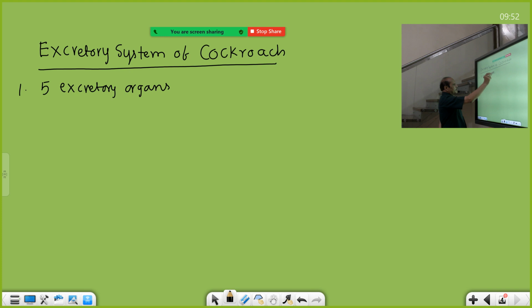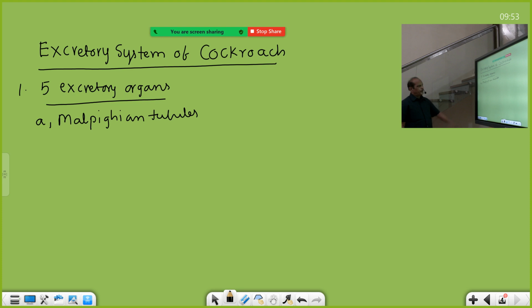A. Malpighian tubules. These are the major excretory organs. The main excretory organs of the cockroach are the Malpighian tubules, which are connected to which part of the alimentary canal? The ileum. In front of the ileum, the slender yellow fiber-like structures arranged in a group of 100 to 150, yesterday I told you in the digestive system. They are the Malpighian tubules.